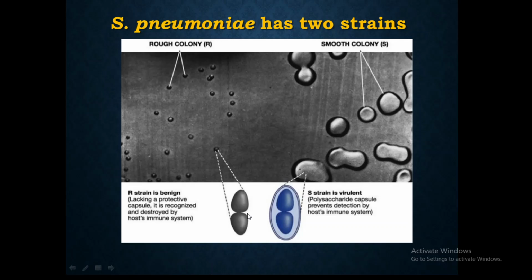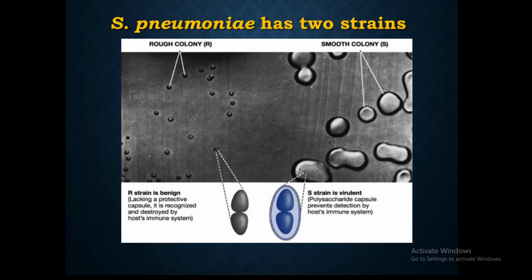But what is the advantage the S strain has over the R strain? In the S strain, this polysaccharide coating is helping in the protection of this bacteria, Streptococcus pneumoniae. So this bacteria can escape from the host immunity, which means that even if it enters the host, it cannot be killed by the host, because it cannot be identified because of its polysaccharide coating. So this polysaccharide capsule makes it escape from the host immunity. Therefore, it escapes, replicates itself and causes the disease.